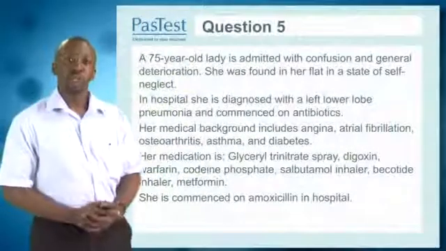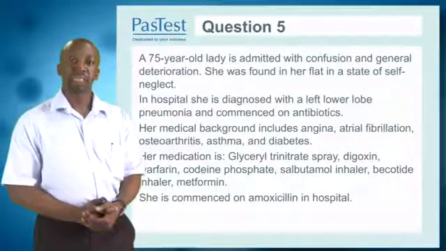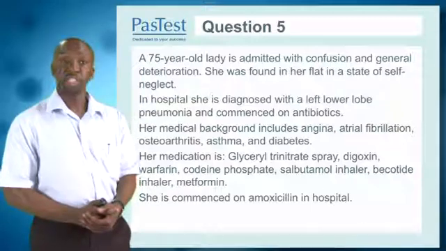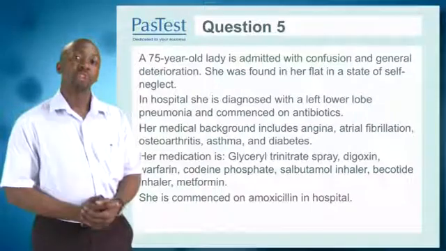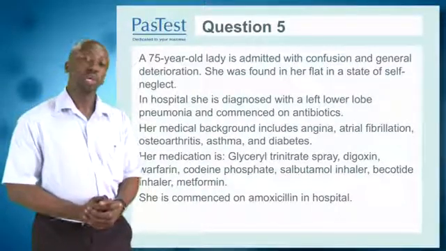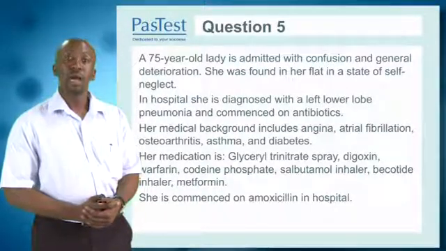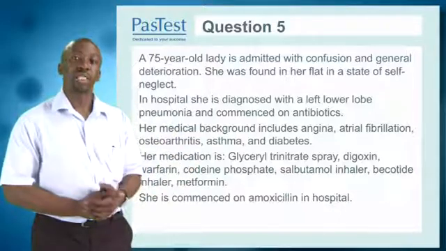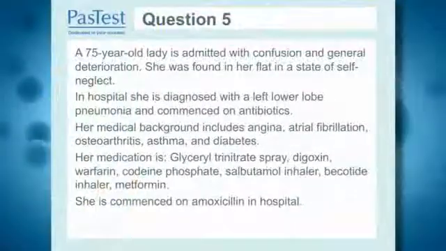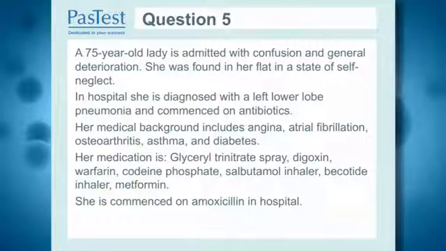Let's now consider question 5. A 75-year-old lady is admitted with confusion and general deterioration. She was found in her flat in a state of self-neglect. In hospital, she's diagnosed with a left lower lobe pneumonia and commenced on antibiotics. Her medical background includes angina, atrial fibrillation, osteoarthritis, asthma, and diabetes. Her medication is GTN spray, digoxin, warfarin, codeine phosphate, salbutamol, and Becotide inhaler, as well as metformin. She is commenced on amoxicillin in hospital.